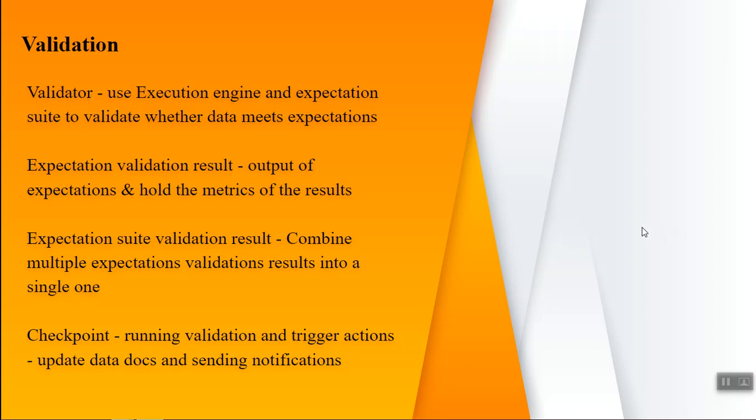Suppose you are running a validation and you want to trigger a notification out of it, which means once you have performed your validation on the data set, you immediately want to execute some action out of it, such as rendering your results in the data docs as well as triggering a notification in a Slack channel, or sending a mail. Through the checkpoint configuration object, you can achieve these actions.